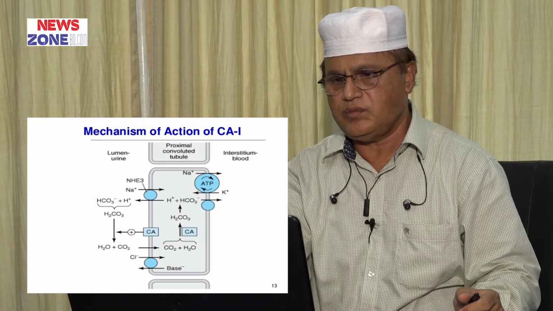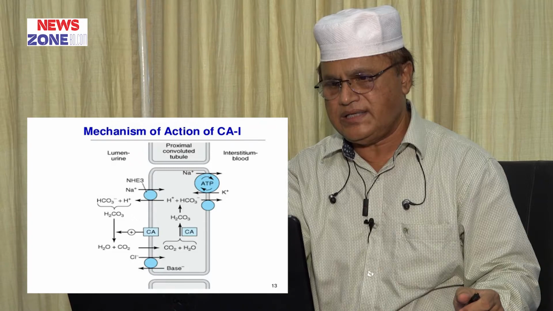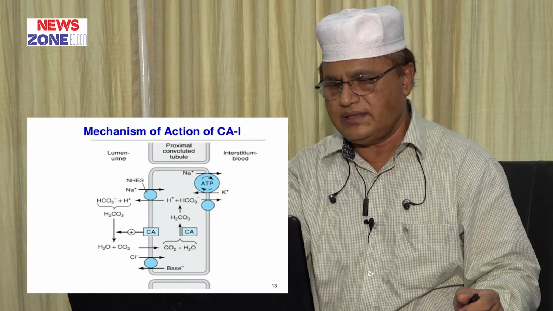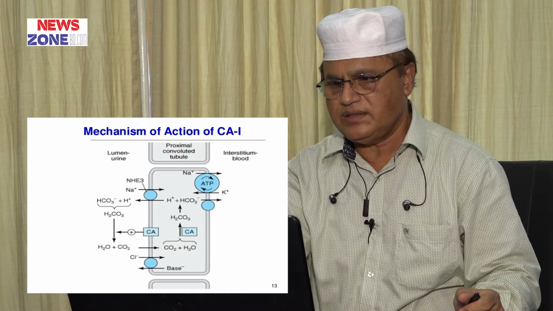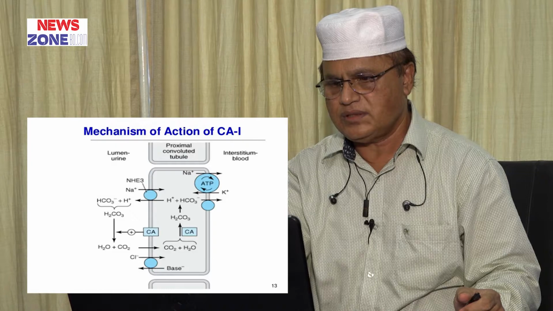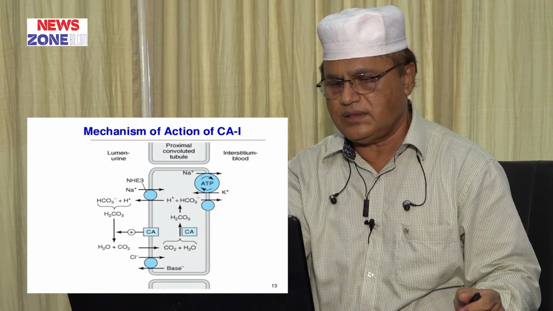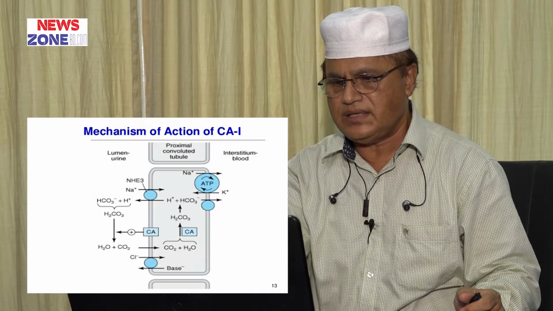and enters into the lumen. If carbonic anhydrase is inhibited by a carbonic anhydrase inhibitor drug, there is no formation of carbonic acid, because carbon dioxide and water are converted into carbonic acid by the enzyme carbonic anhydrase.